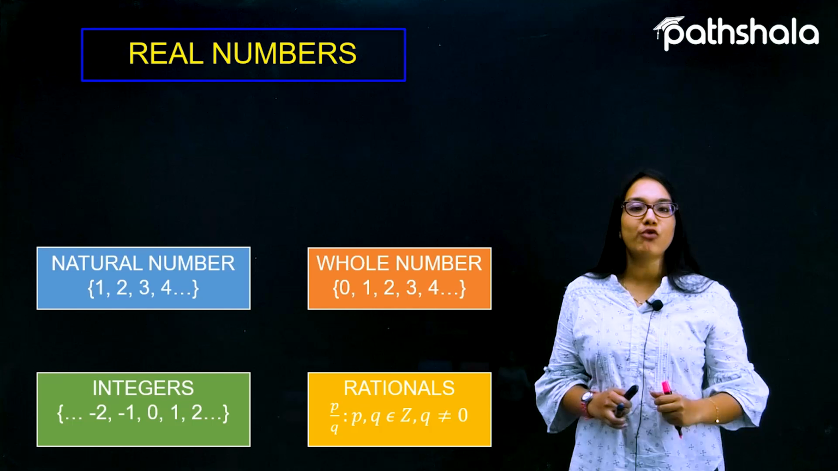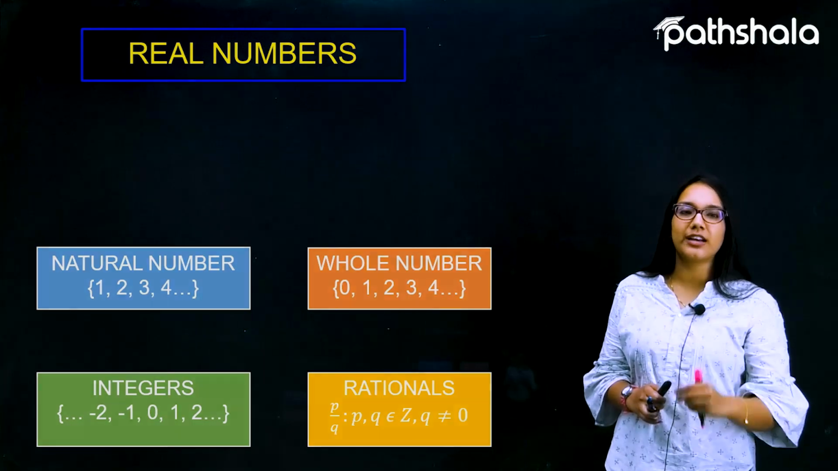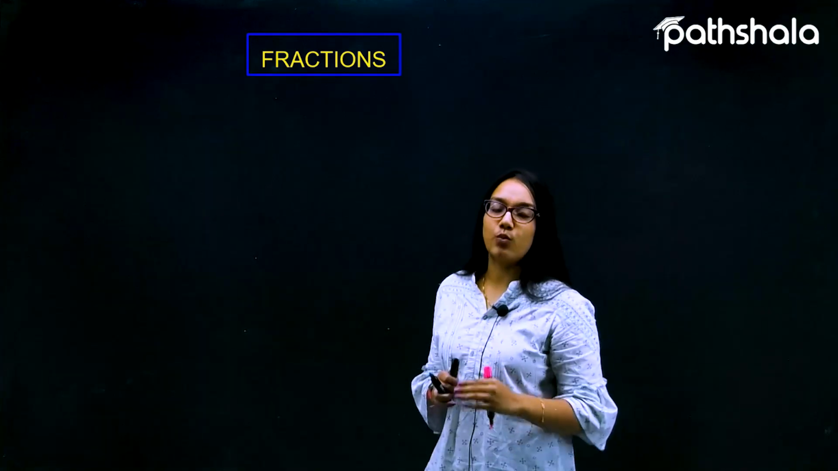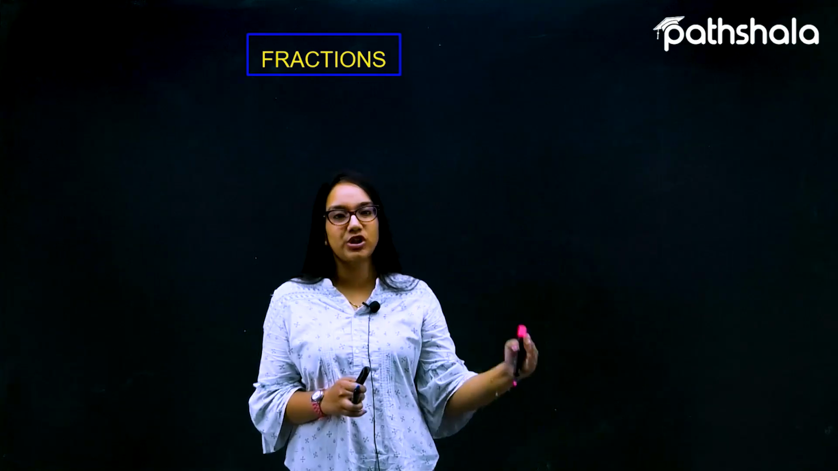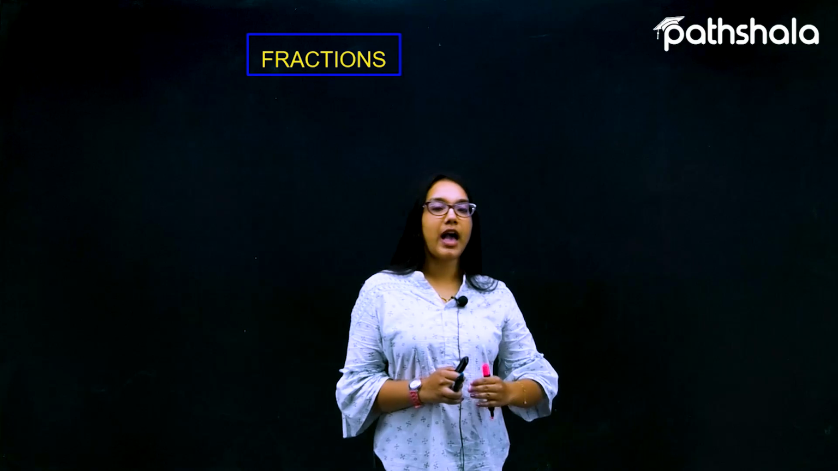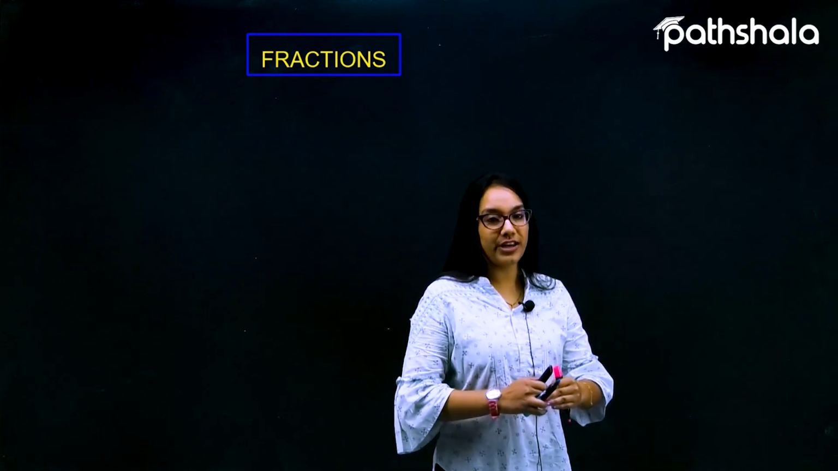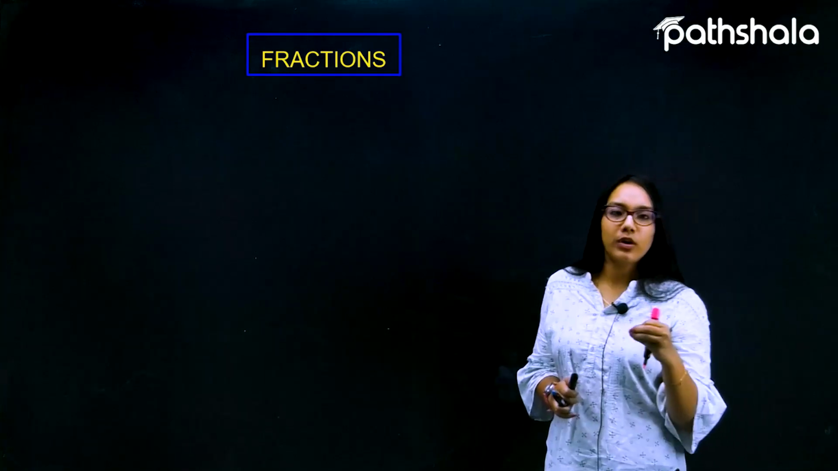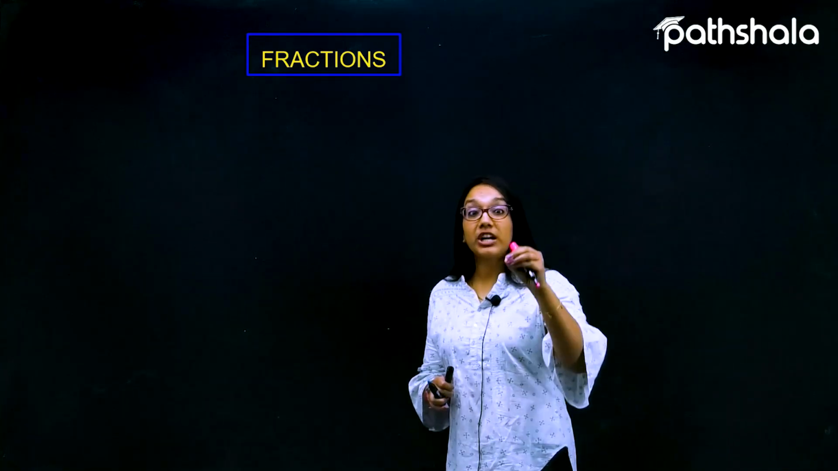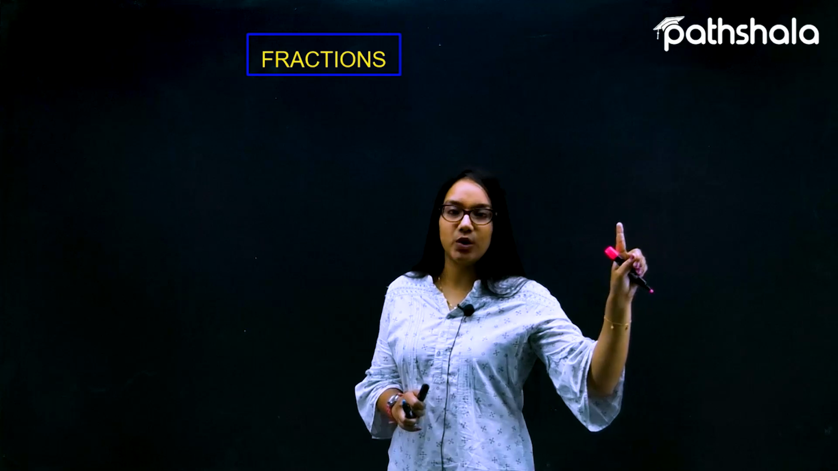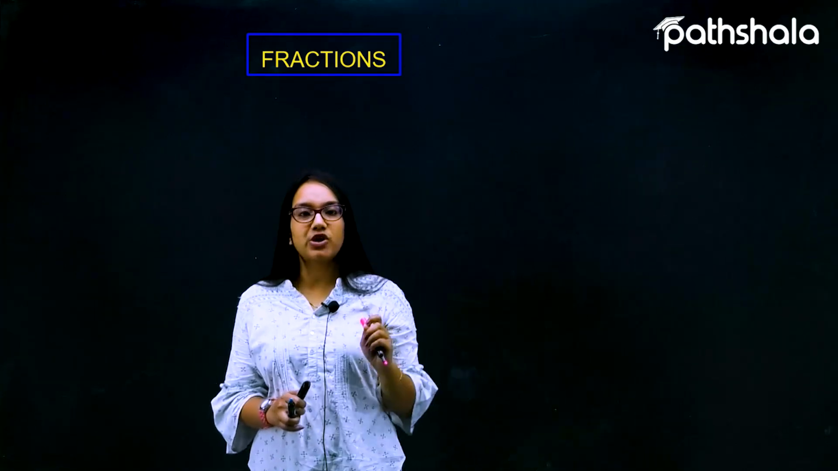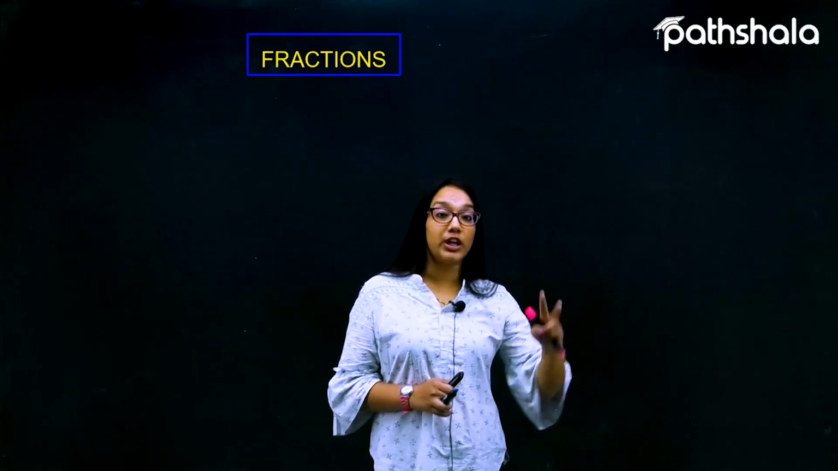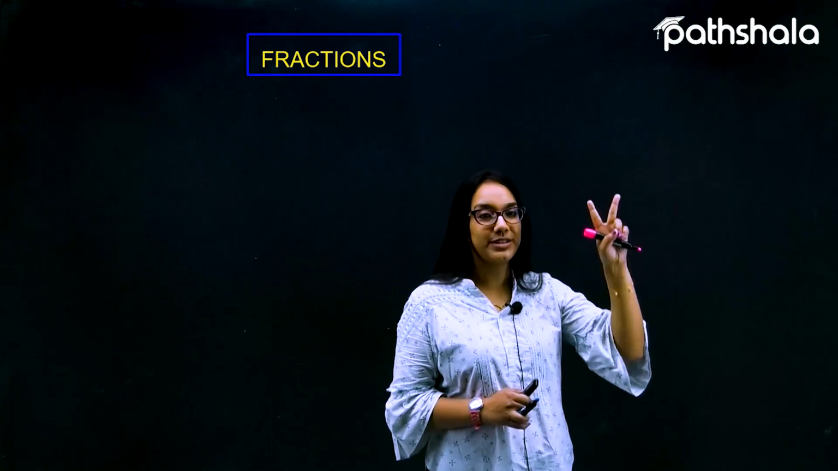Now let's move on further towards another representation of numbers, that is fractions. What is the meaning of a fraction? Whenever we have any P by Q form in which P and Q can be whole numbers or natural numbers, with a condition that the denominator cannot be 0, that is a fraction. So fractions can actually be converted into 2 decimal representations.